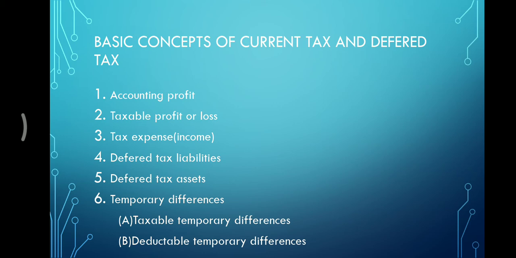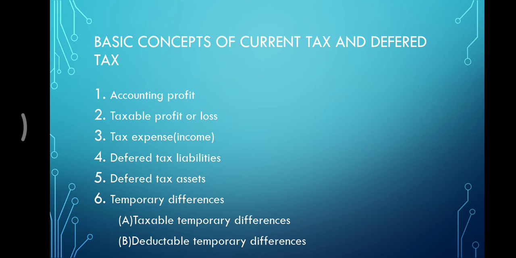That means it is an income. It is the aggregate amount included in the determination of profit or loss for the period in respect of current tax and deferred tax. Fourth one is deferred tax liabilities. These are the amounts of income taxes payable in future periods in respect of taxable temporary differences.